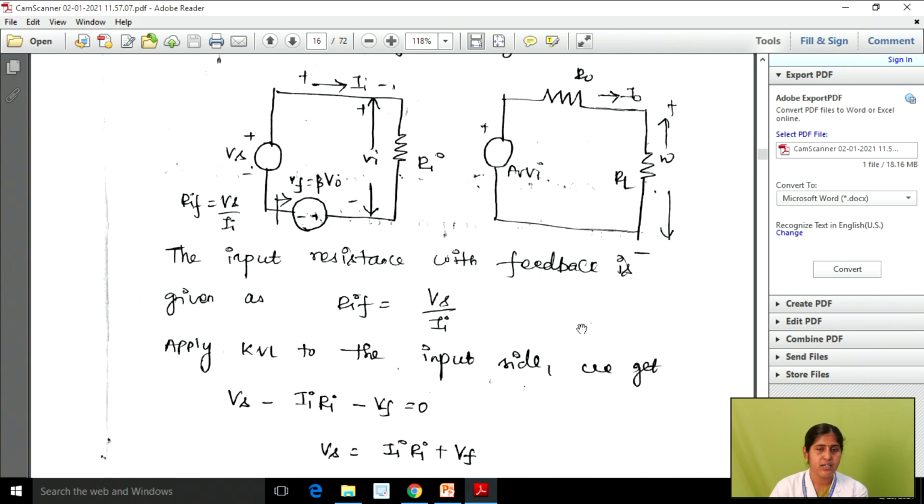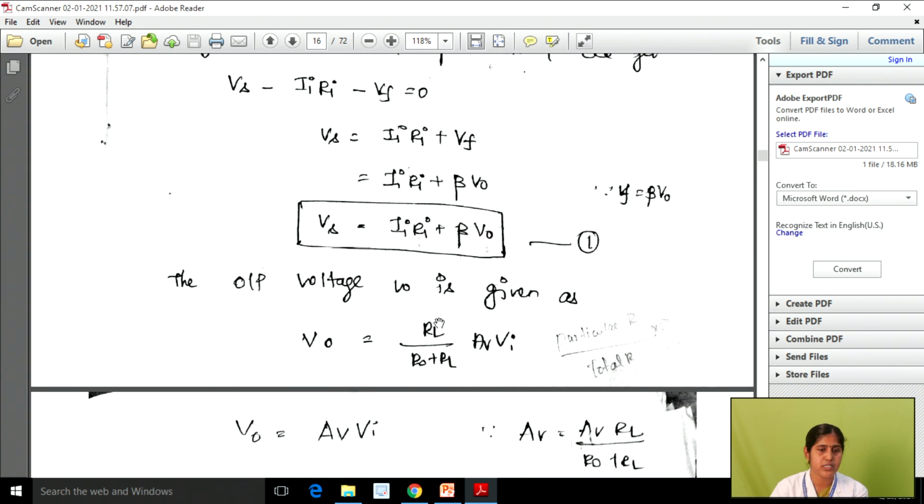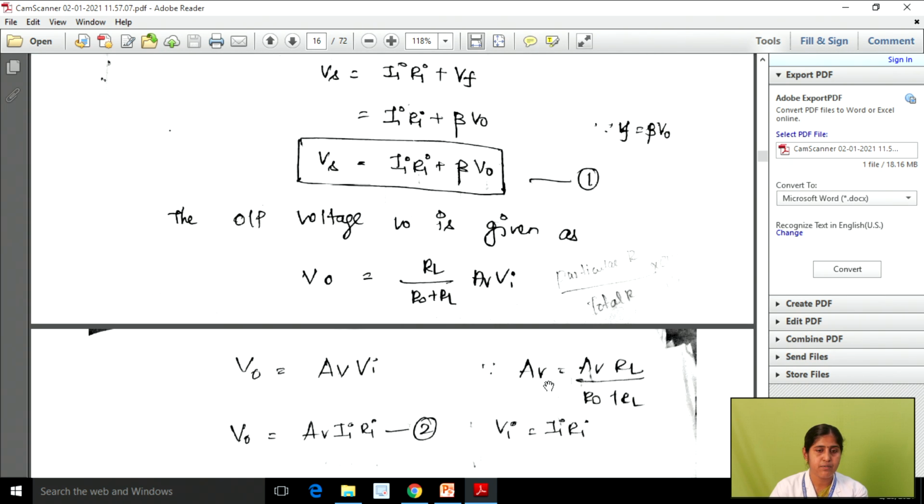So what is Thevenin's theorem? The particular resistance into the applied voltage divided by the total resistance, that is Thevenin's. From this we can write Vo equal to RL into the applied voltage Av Vi divided by Ro plus RL, right? We have one assumption here: capital Av is equal to Av into RL divided by Ro plus RL. Now we can substitute this Av in this expression. So finally we get Vo equal to Av into Vi.